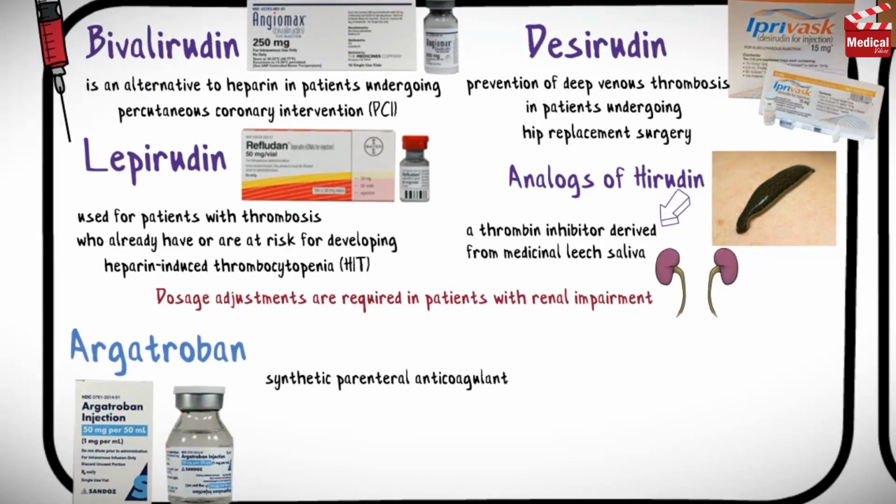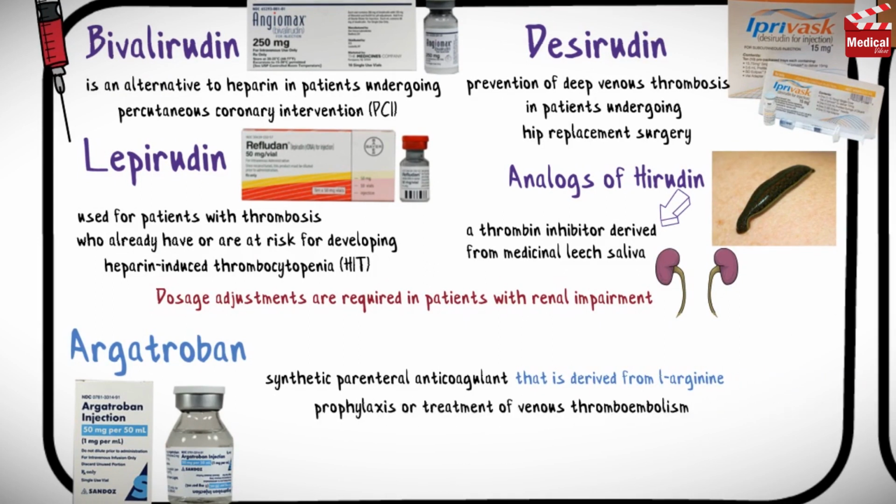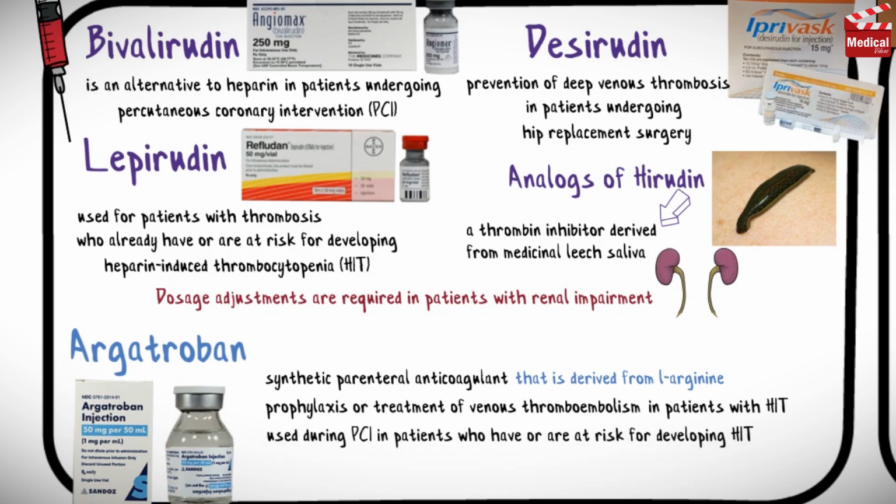Argatroban is a synthetic parenteral anticoagulant that is derived from L-arginine. It is used for the prophylaxis or treatment of venous thromboembolism in patients with heparin-induced thrombocytopenia, and it is also approved for use during percutaneous coronary intervention in patients who have or are at risk for developing heparin-induced thrombocytopenia.